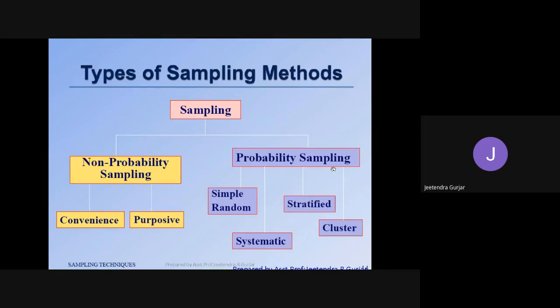Non-probability is like the simple example I've given: when rice is cooked, we don't have a correct idea about the number of samples. We just take a non-probable sample and conclude whether it is cooked or not. We finish. But with probability sampling, we collect the statistics properly and simplify this. So this is our important discussion on probability sampling.